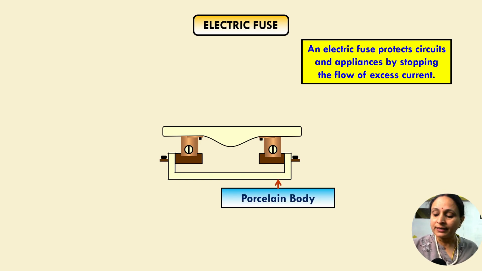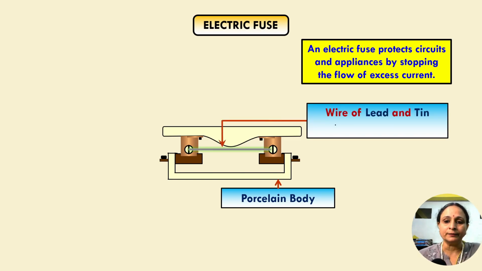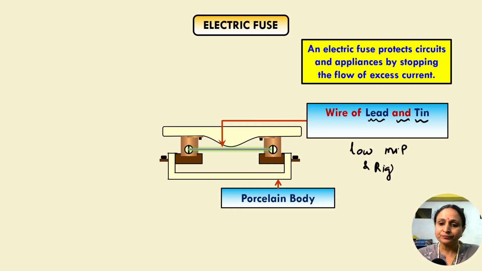The fuse comprises a porcelain body, and this porcelain body will have a wire. This wire is made up of an alloy which is made up of lead and tin. This has a special property that it has a low melting point, and it will also have a very high resistance.